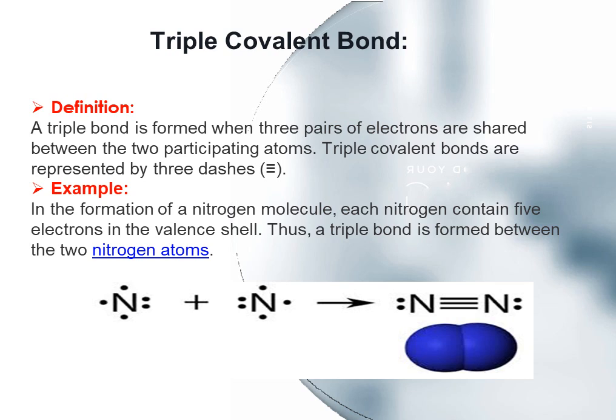The electrons which are not participating in bond formation are called lone pairs of electrons, and the 3 electrons in each nitrogen atom which are involved in the bond formation are called bonding pairs or shared pairs of electrons. Each nitrogen atom shares its 3 electrons with another nitrogen atom to form a triple covalent bond. As a result, a nitrogen molecule is formed, and in the nitrogen molecule there are 3 covalent bonds.